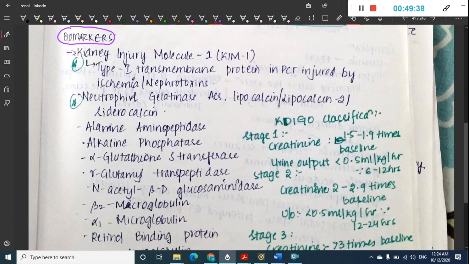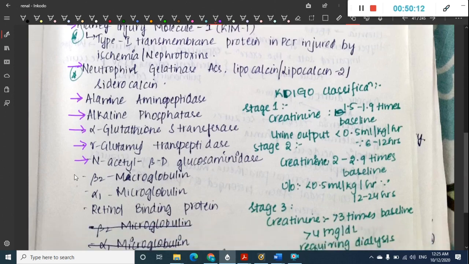So first we have kidney injury molecule 1, that is KIM-1. This is a type 1 transmembrane protein in the PCT injured by ischemia or nephrotoxins. Then we have neutrophil gelatinase associated lipocalin, or lipocalin 2, or siderocalin. Alanine aminotransferase, alkaline phosphatase, alpha glutathione S-transferase, gamma glutamyl transpeptidase, N-acetyl beta-D-glucosaminidase, beta 2 microglobulin, alpha